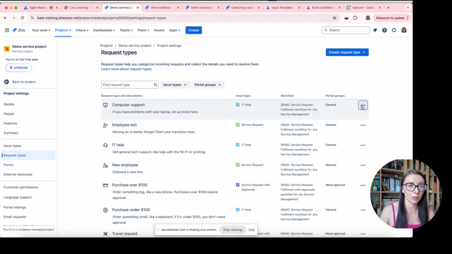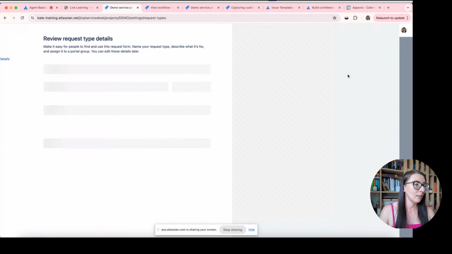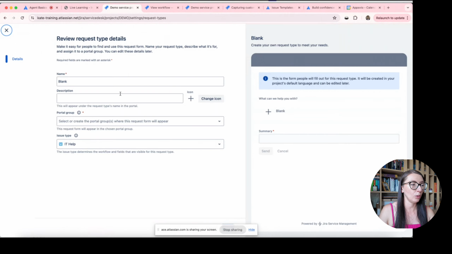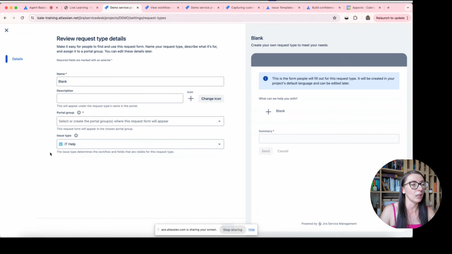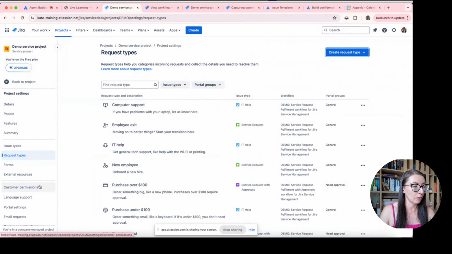So when I'm creating new request type, for example blank, you can see that I have got option to define what will be the issue type for this request type. And as you can see in this description, the issue type determines the workflow and the fields that are visible for the request type. And this is how it works with company managed projects. And here you have got information that you are in a company managed project.